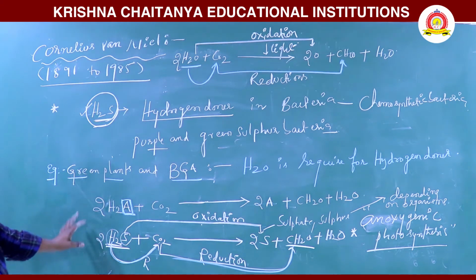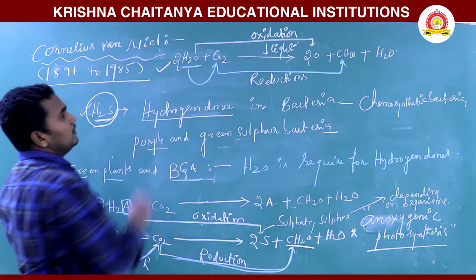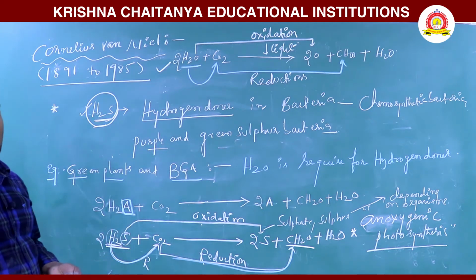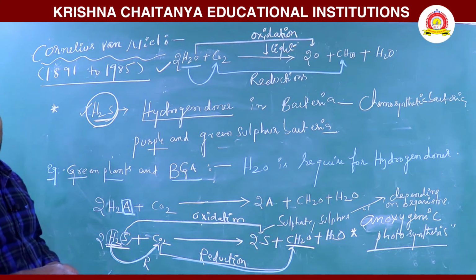So, finally, the conclusion: in plants, oxygen is produced from water, not carbon dioxide.